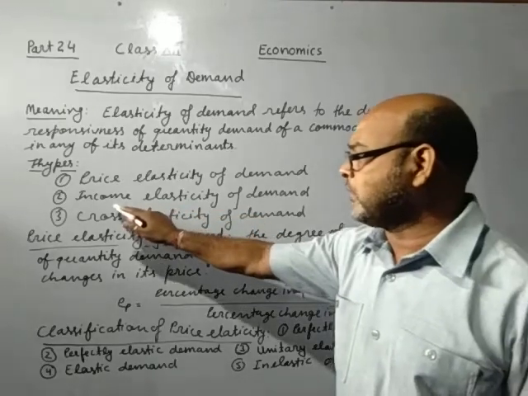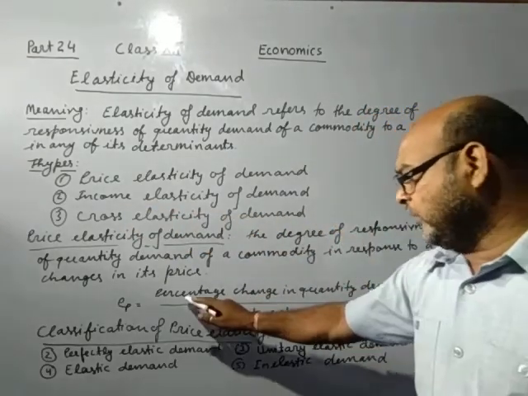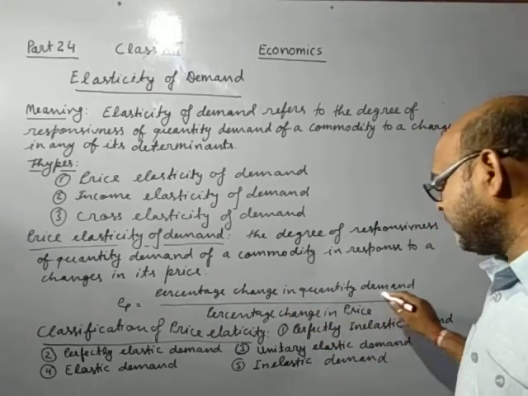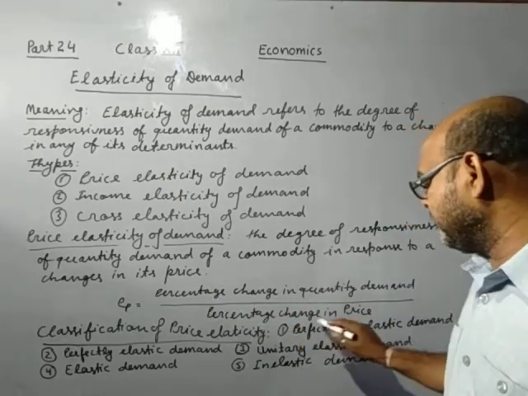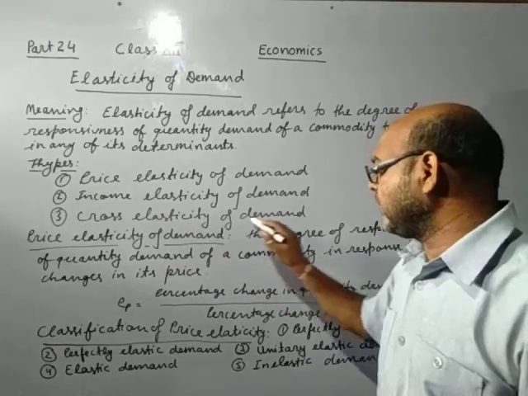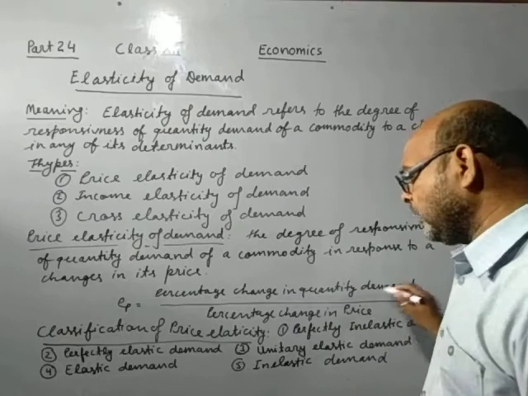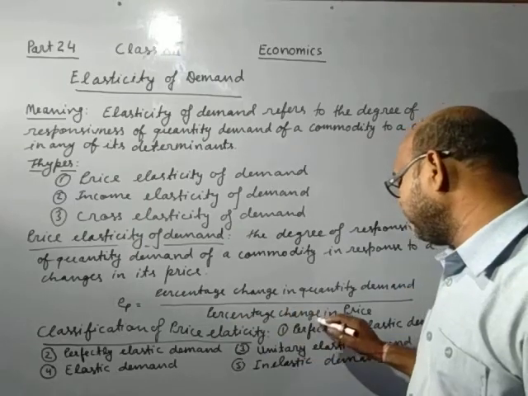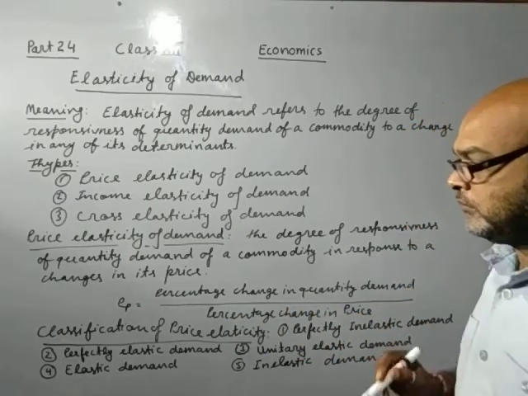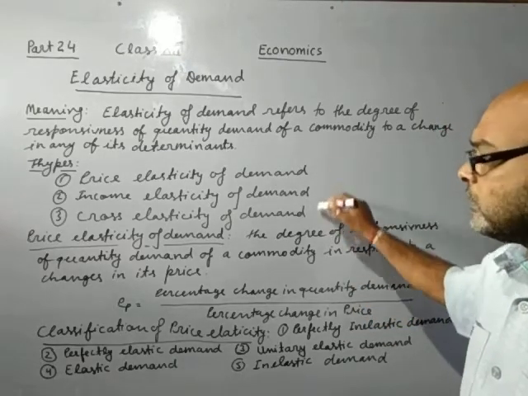Now if you are measuring income elasticity of demand, then you will say percentage change in quantity demand upon percentage change in income. If you make the formula for cross elasticity of demand, percentage change in quantity demand upon percentage change in price of related goods. So from this formula you can make the formula for all these three.